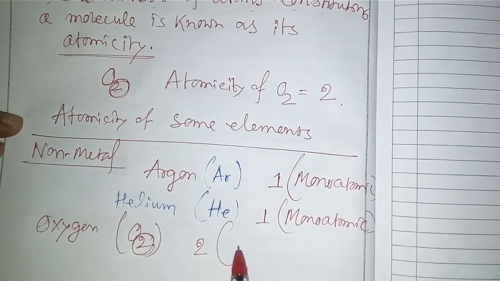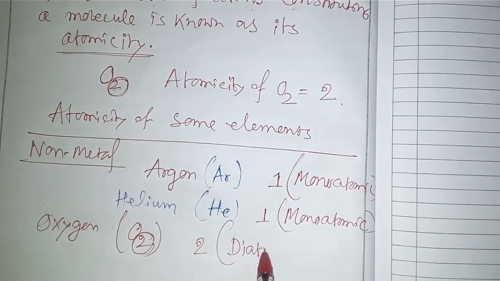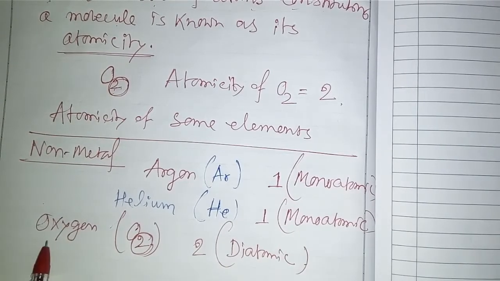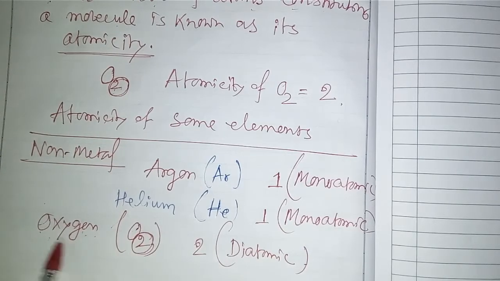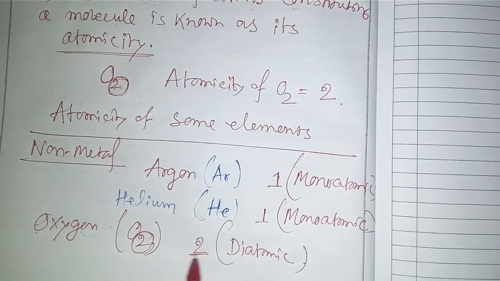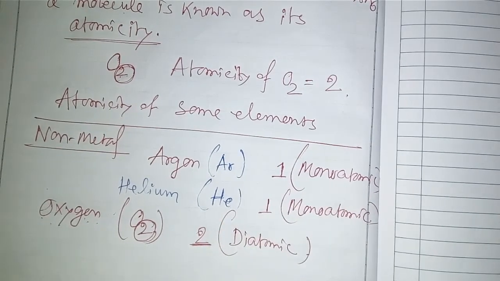If it is 2, you call it diatomic. So the atomicity of oxygen gas is 2.